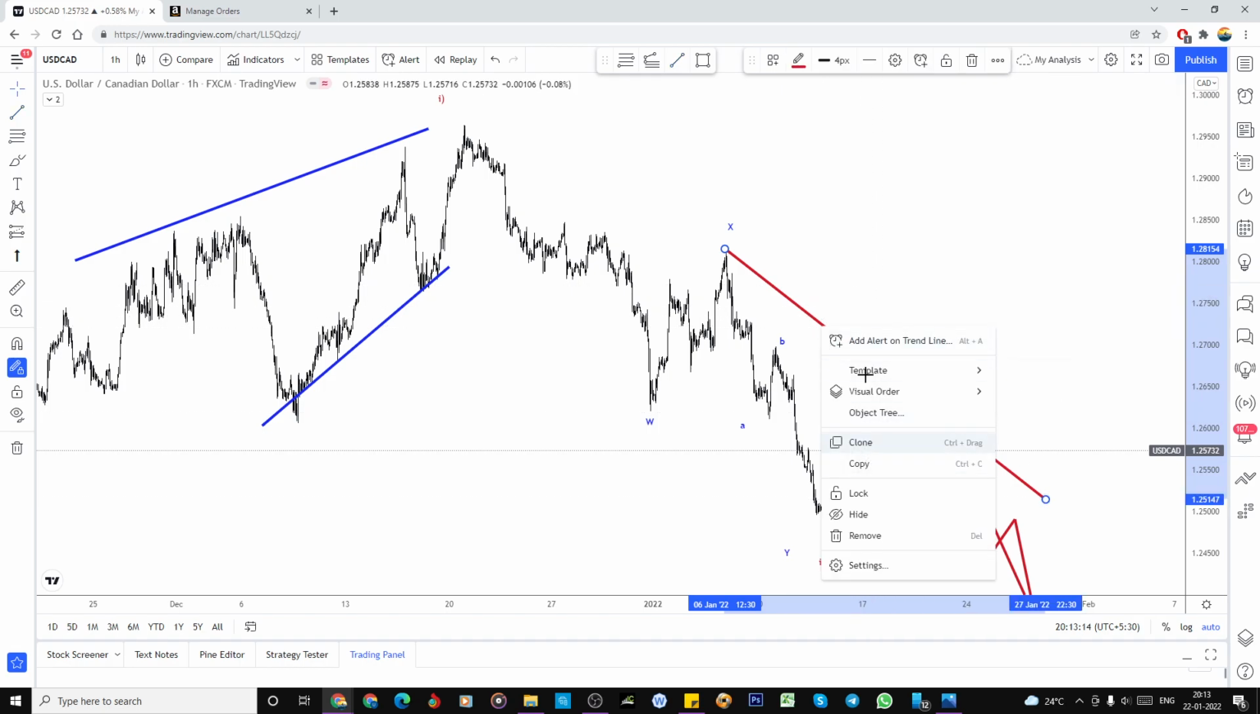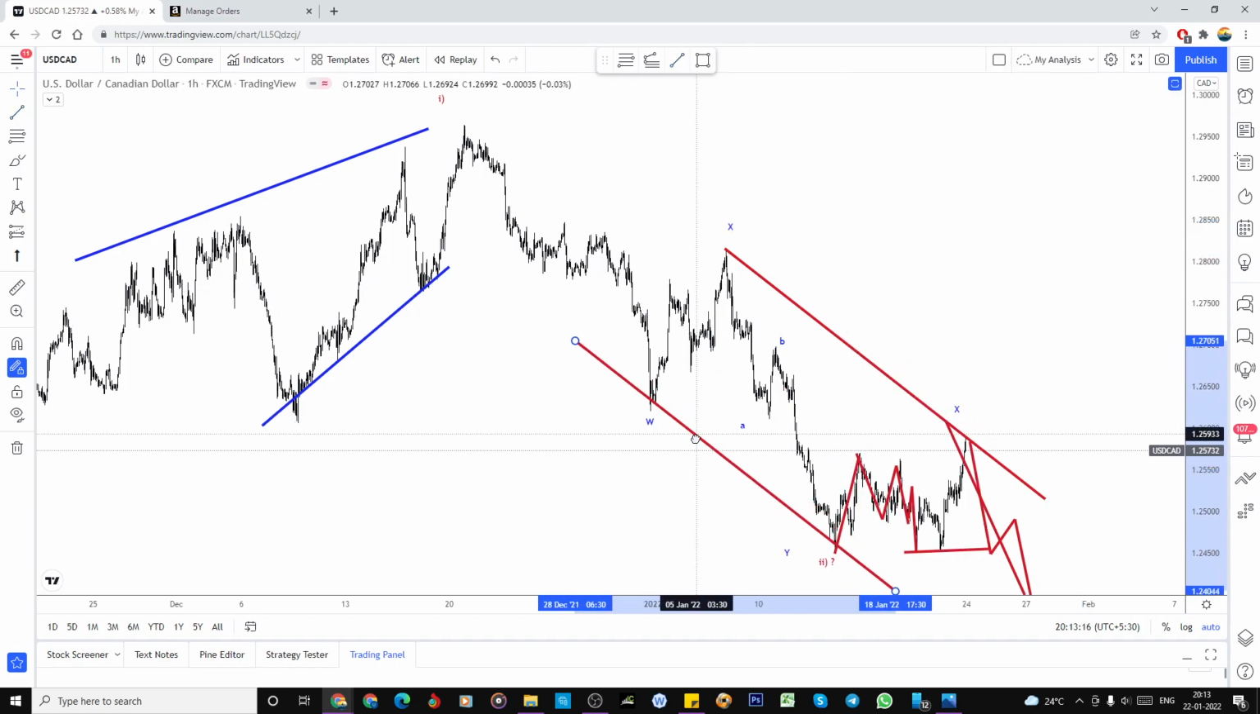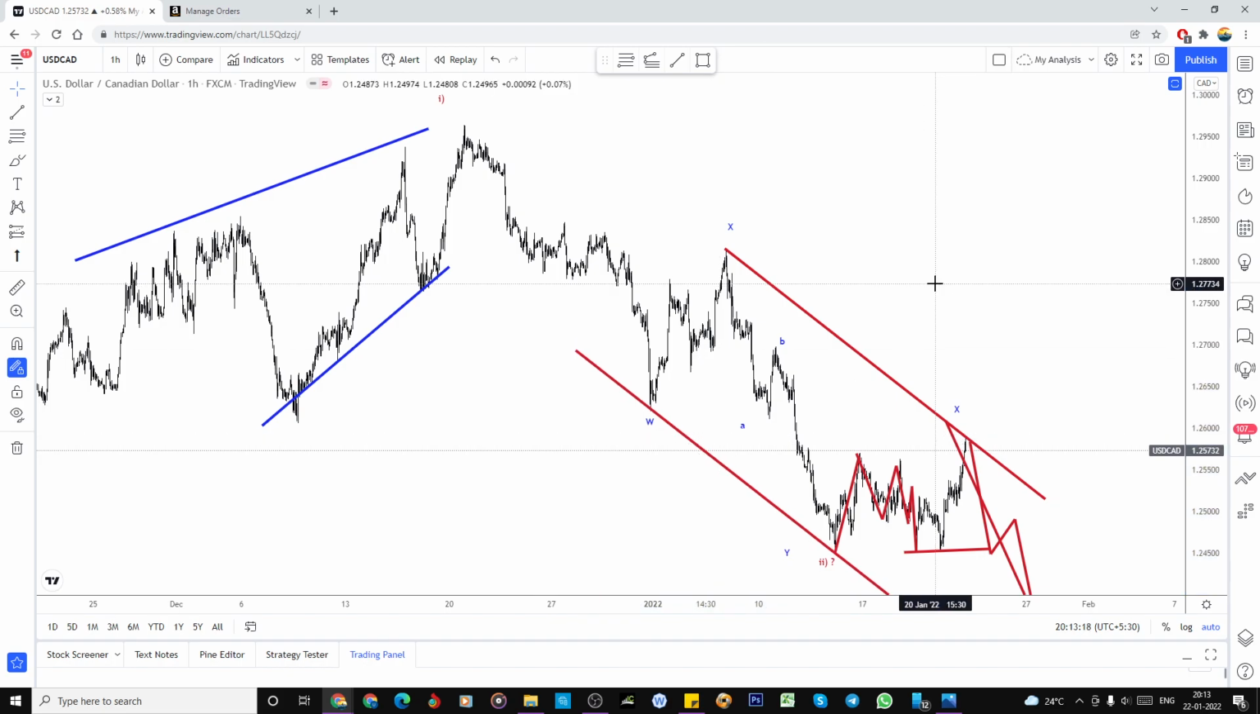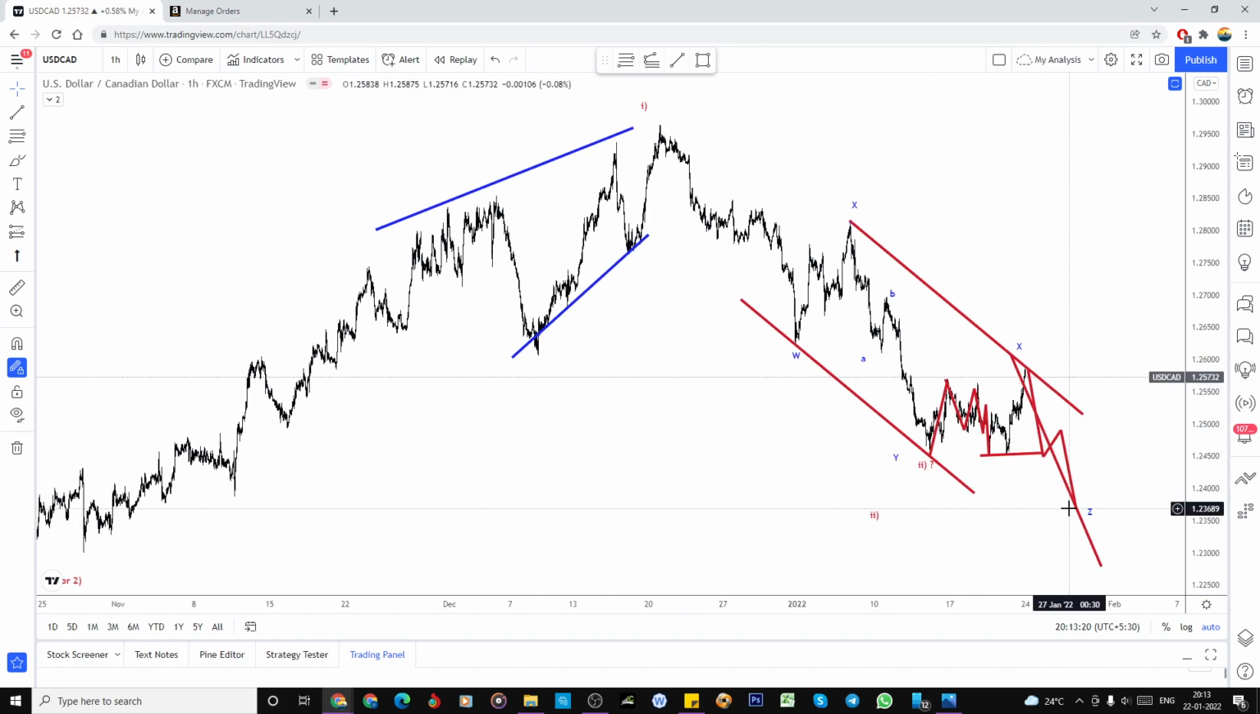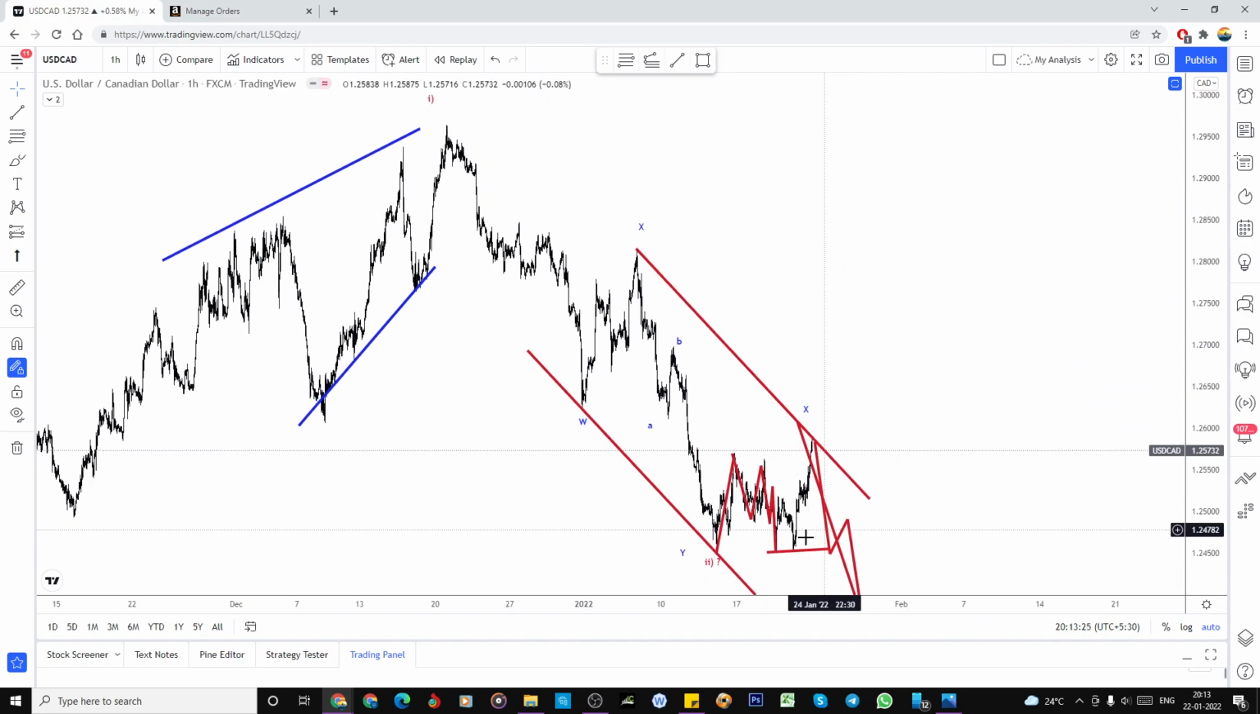Just have a look how it could be possible. Yeah, perfect, right? So we can expect one more low also, WXYXZ. So let's wait for this pattern.